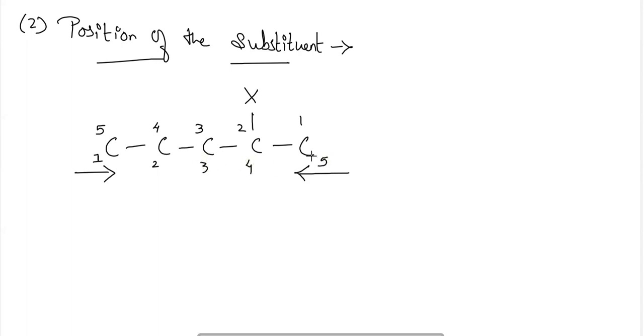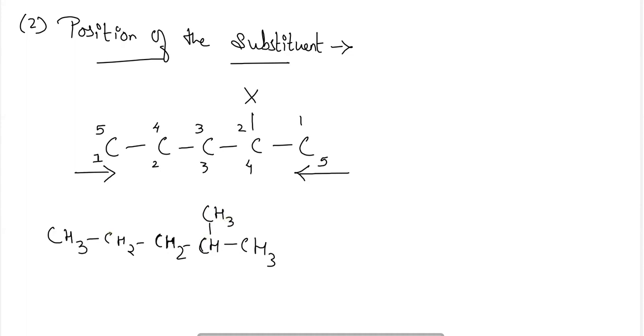So we must always try to give the smallest position or the lowest position to the substituent groups as much as possible. For example, a compound is taken here such as CH3, CH2, CH2, CH, CH3. Here I have taken a substituent group as this CH3.